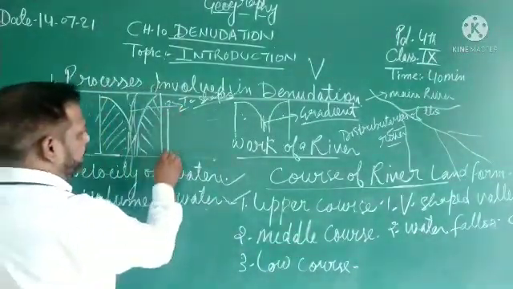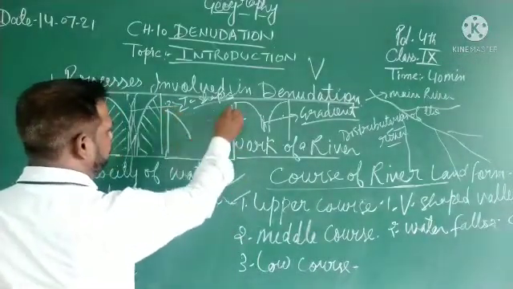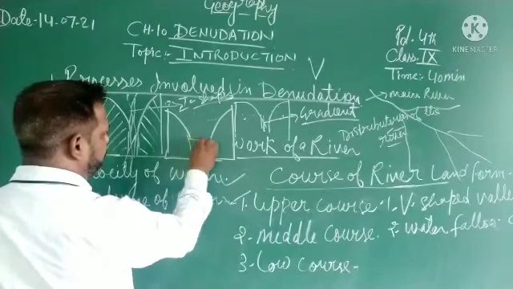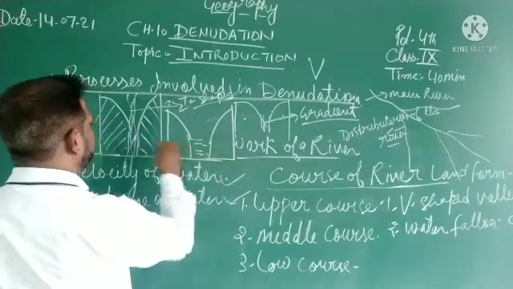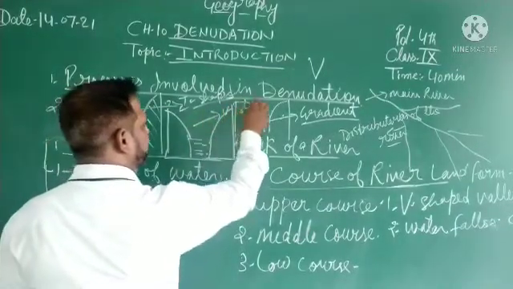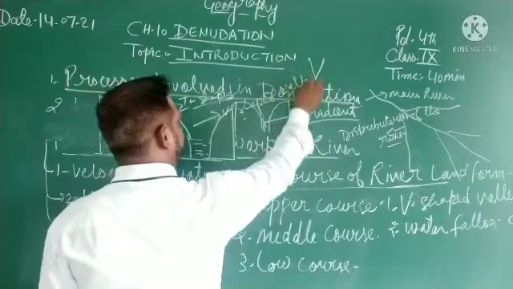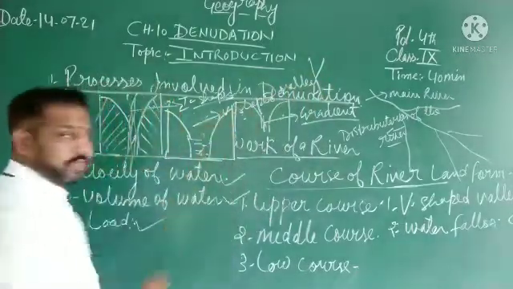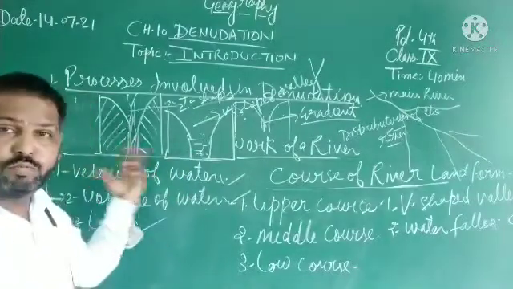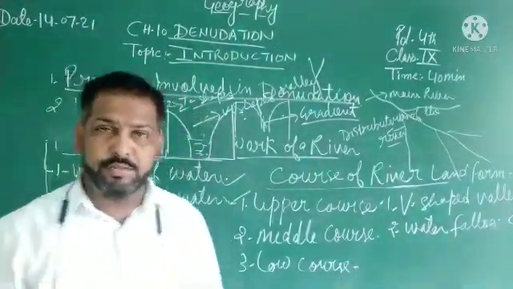Then you can see another difference between the two diagrams. This is the I-shaped valley, and this is the V-shaped valley. I hope all of you understood the difference between both diagrams. So this is the V-shaped curve.